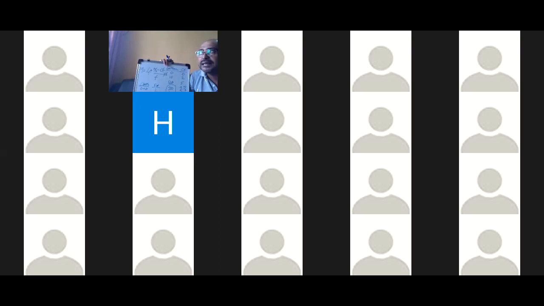Sir, can you explain the cumulative frequency part, where we use 9 instead of 5? Okay, see, the median is the n by 2th value. The n by 2th value is 15.